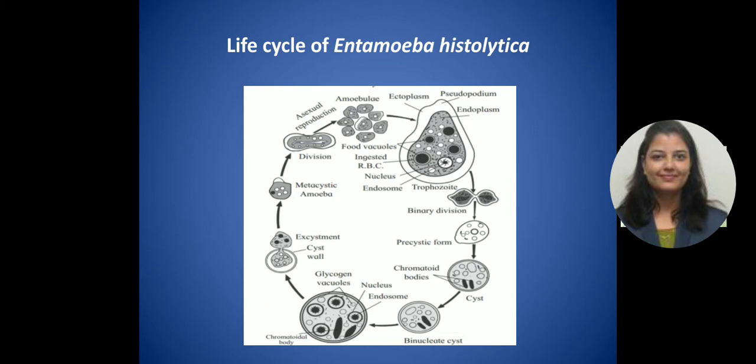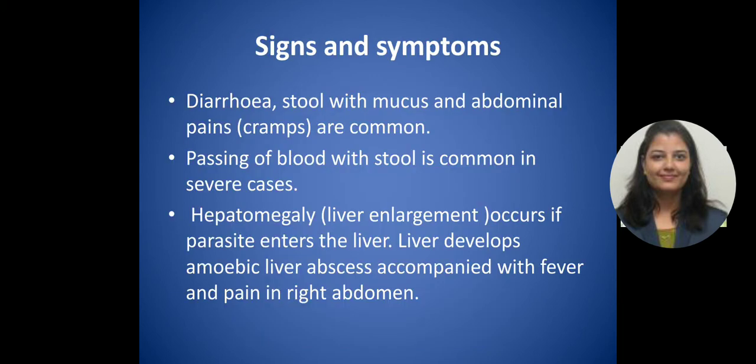Binary fission happens, and then they convert into the precystic form, then the cystic form, then binucleate cysts are formed, and after that they convert into metacystic amoeba. After asexual reproduction, one amoeba converts into many amoebulae, and they are ready to infect a human being.